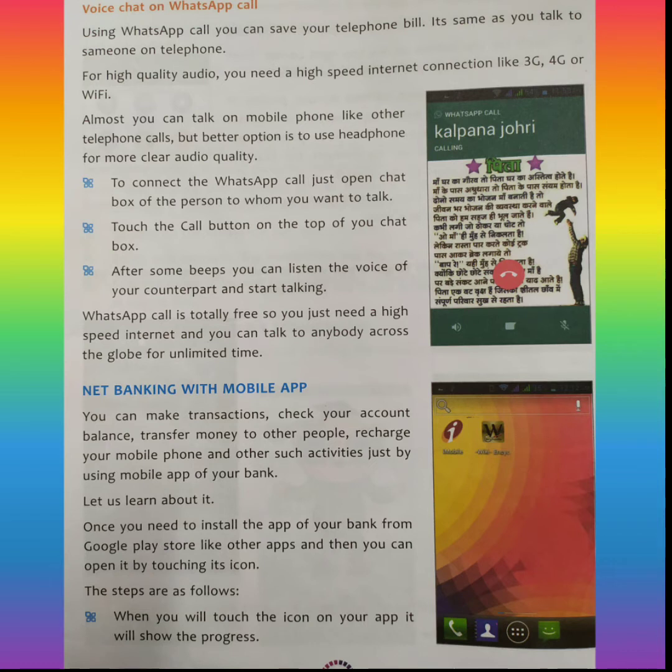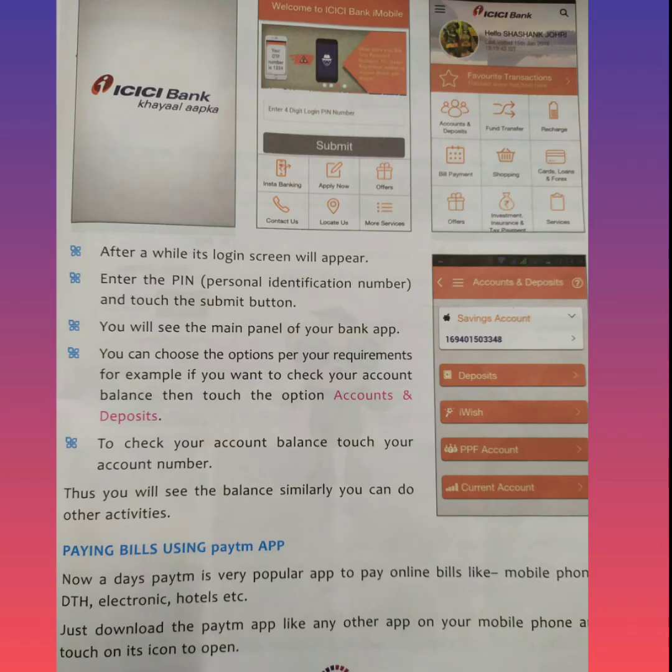Next thing is net banking from your mobile or laptop itself. All you have to do is download the app of the bank in which your account is assigned. Like if you are using SBI Bank, then you download the SBI banking app, and same in case of any other banking app.